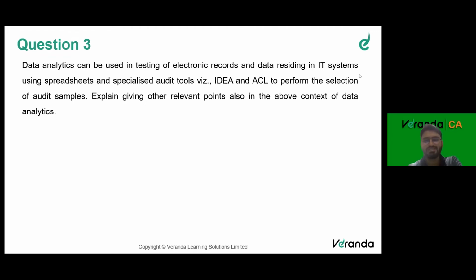Sir, this is a question you first need to understand. They talk about data analytics. Data analytics is only spoken about in chapter number 6. Okay. Sir, what is the question trying to refer to? Basically, the question is asking what is the usage of data analytics. Where all in audit can we use data analytics.